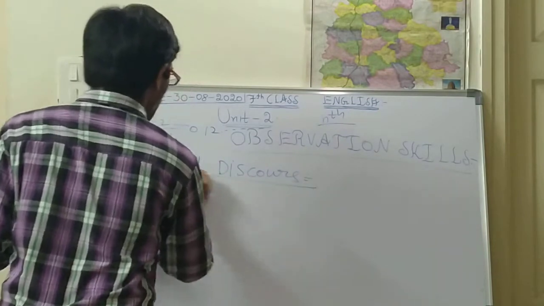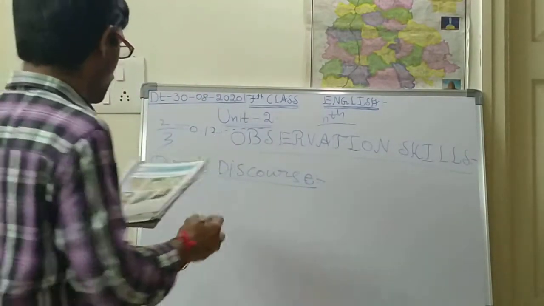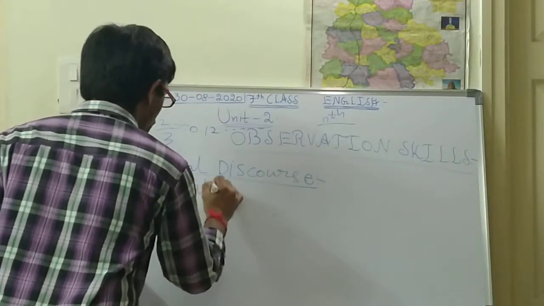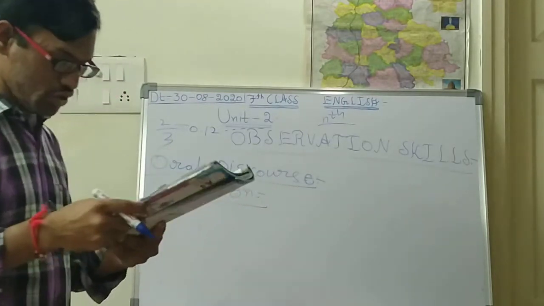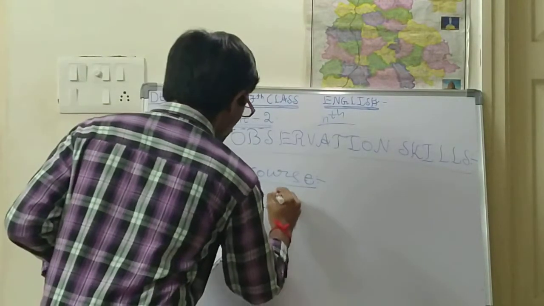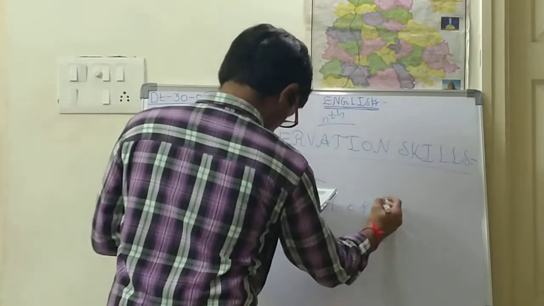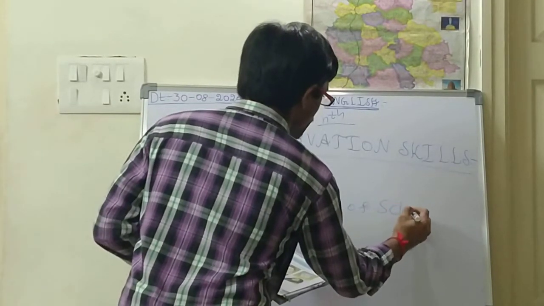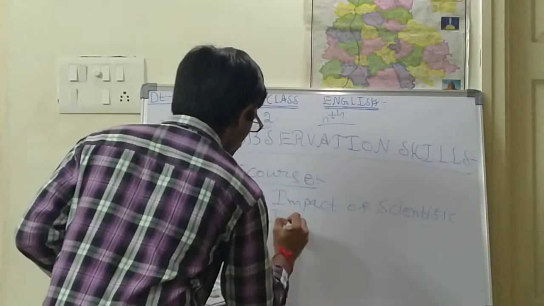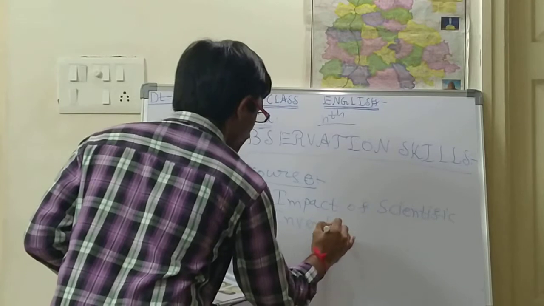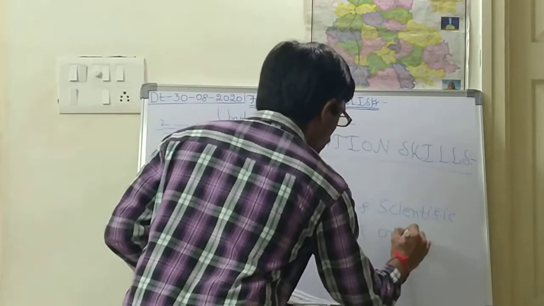This is a work which is allotted to you, children. Oral discourse is a talk on, that means you should speak. What should you speak? The impact of scientific inventions on human life.